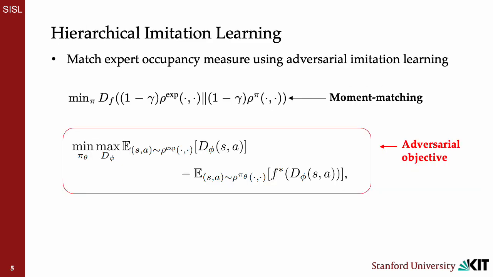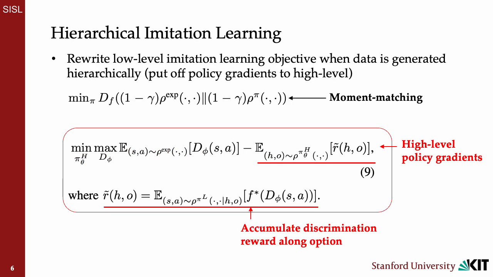For our imitation learning objective, we learn the high-level policy by minimizing the Jensen-Shannon divergence between the low-level state action occupancy measures using an adversarial imitation learning formulation. We still maintain the same low-level state action occupancy measure moment matching objective of imitation learning and show that we can put off-policy gradients to the high-level policy with discrimination reward that is accumulated along each option.